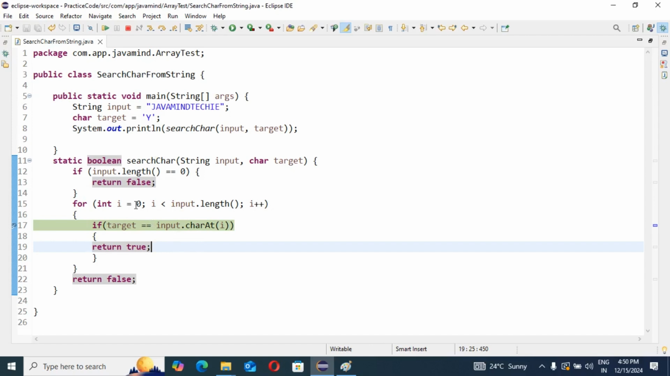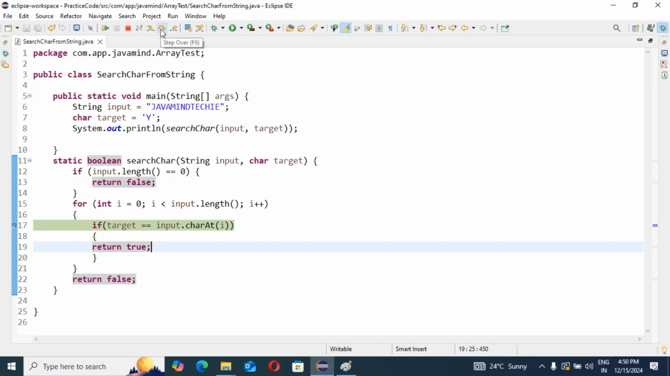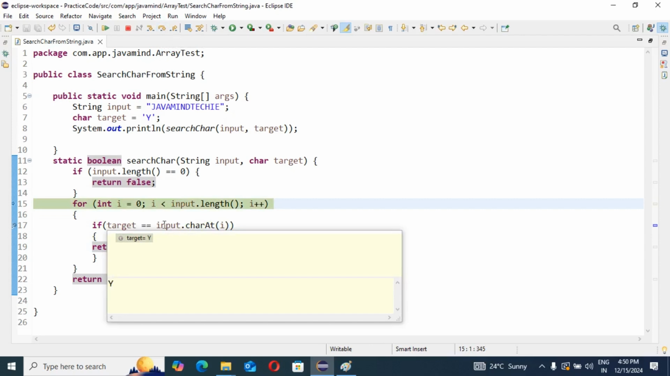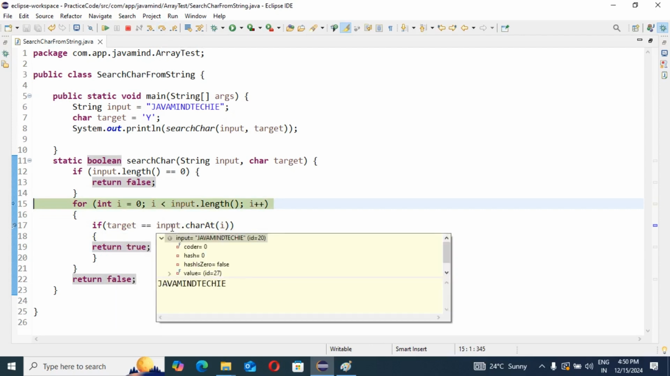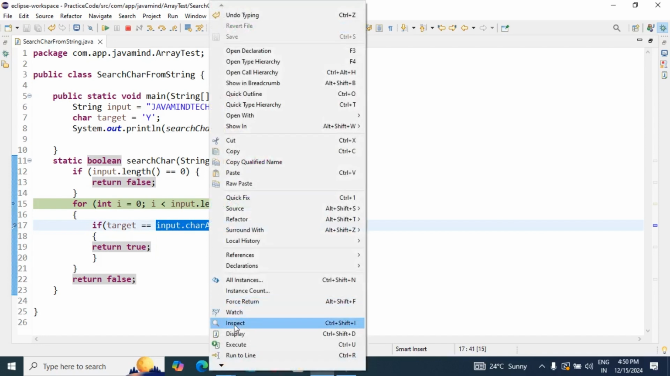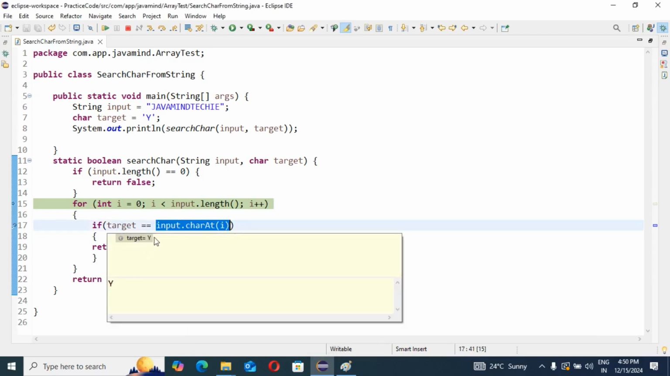See, input.length, this one. I move to the next point. You can see here the target is y, and input.charAt(i) is shown here. Don't worry, I will show you how to check this. We have inspected it, and you can see j, because input.charAt(i) at index 0 gives j. The target value is y. So y equals j?